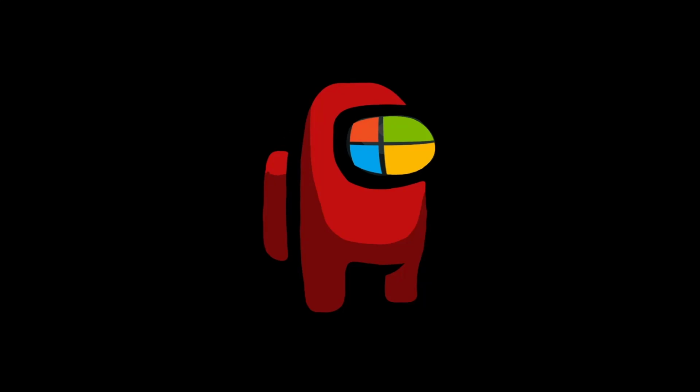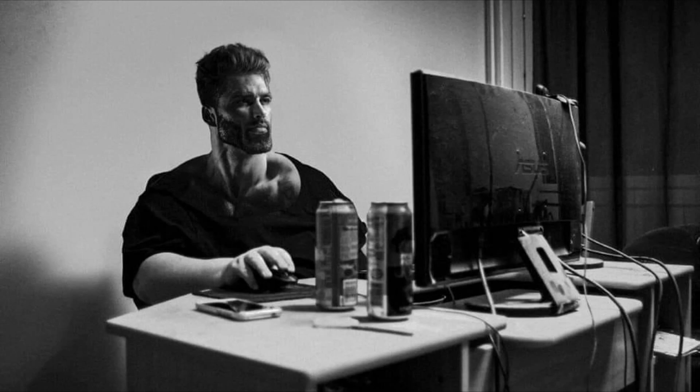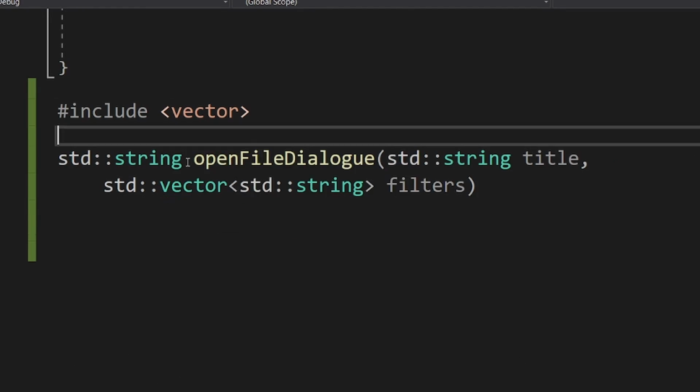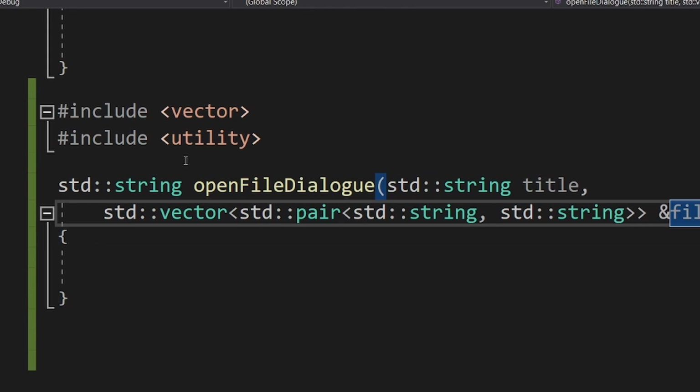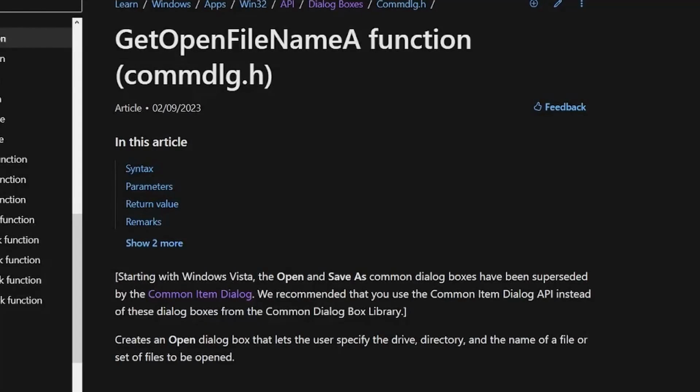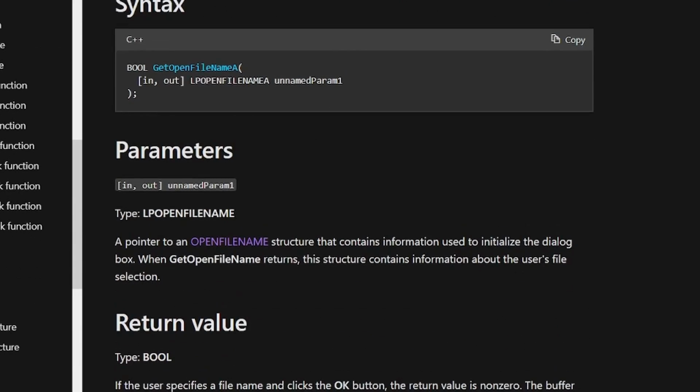Now, if you want these tutorials to actually help you and not just watch them for some quick dopamine, it is important to do your homework. Your homework for today is to make a simple abstraction over this function. I recommend using a function over a class for this. And explore some of the functionalities in the documentation yourself.